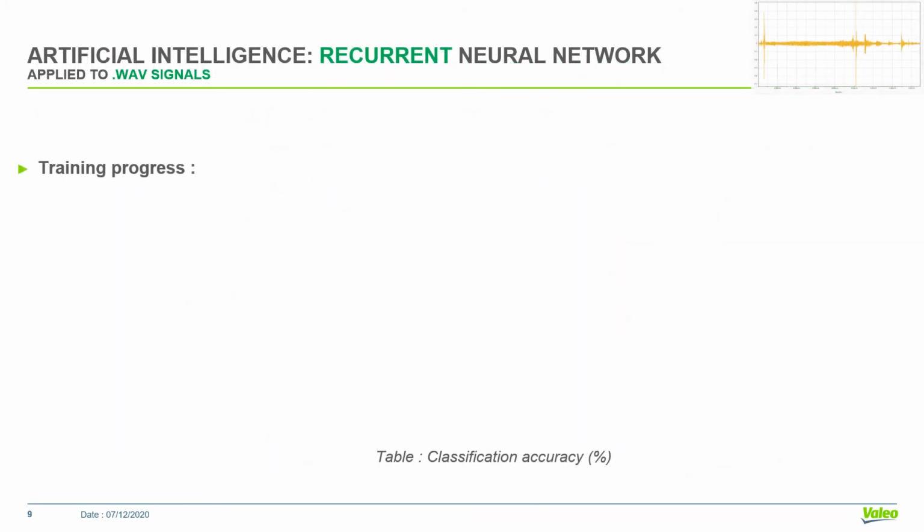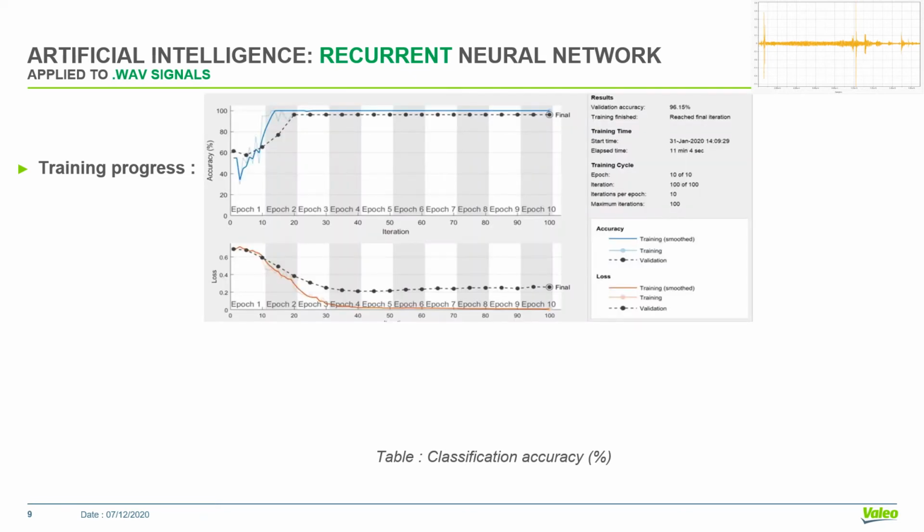We use this network with .wave data as input, and we did, as said earlier, 10 learning processes on 10 randomly distributed datasets in order to average and smooth accuracy. One learning process is what you can see here in this first picture, after having split the sample into the 3 different populations of training, validation, and testing. At the top, you can find classification accuracy during the learning process, and at the bottom, the related loss.